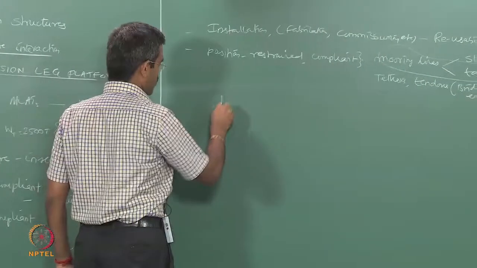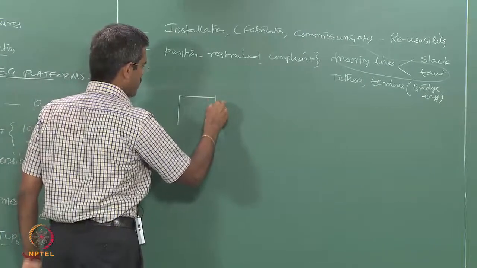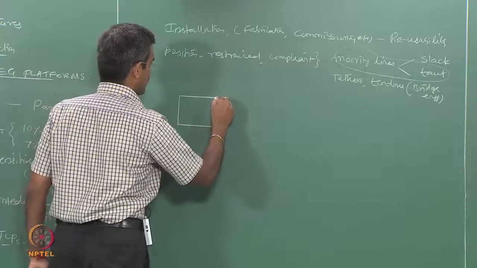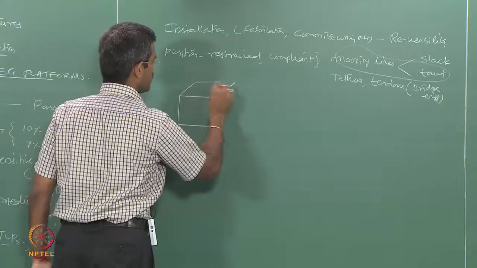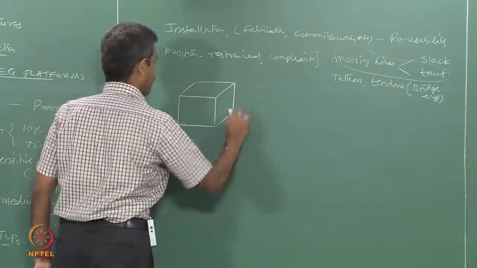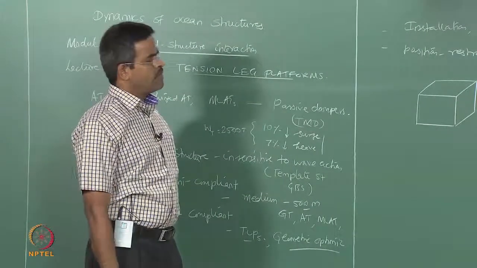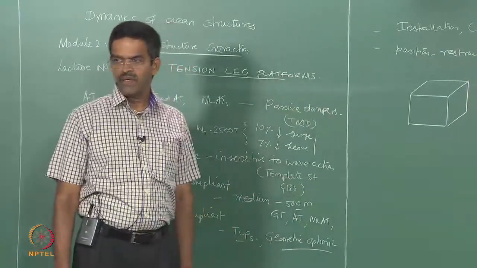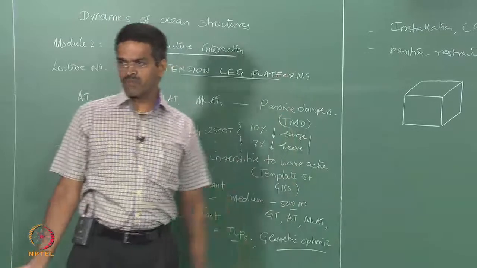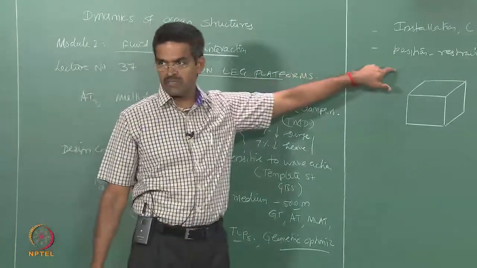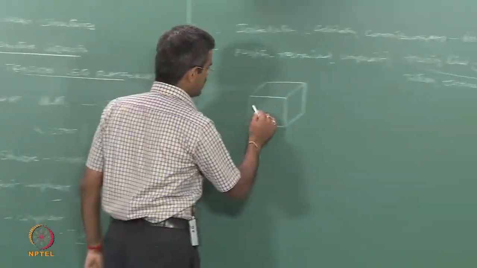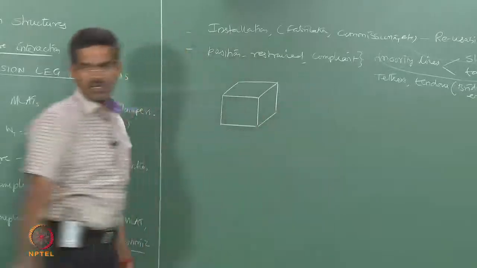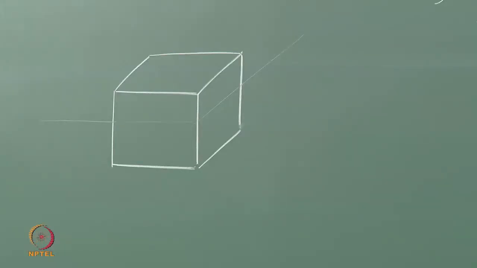So let us say I have a body, usually rectangular in shape, let us say a block. Let us say I have a solid block, a wooden block. Obviously when I make it completely submerged, it will not have buoyancy. If it is completely floating, it is of no use to me, because I have to position and restrain this. So I have to have a partial submergence. It has to be partially submerged and partially above water.